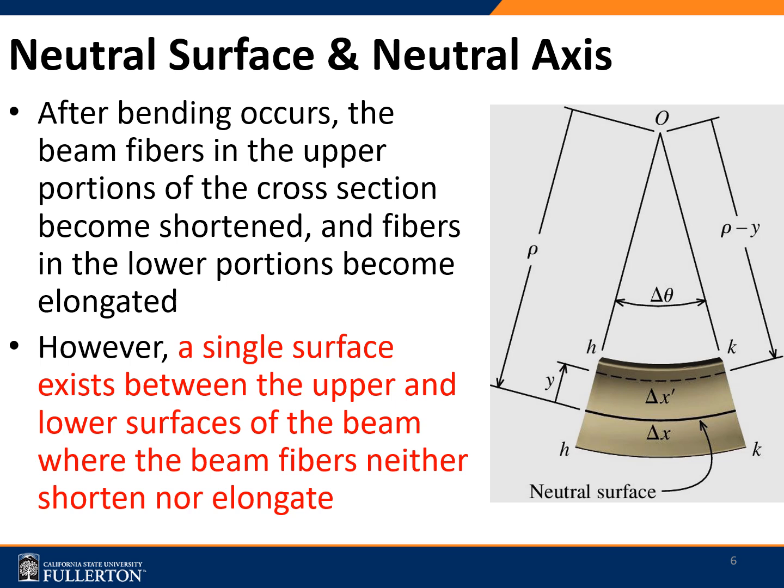If you consider a bending scenario, as you can see here in this figure, towards the top side of the section, the fibers tend to contract, which means their length decreases. On the other hand, on the bottom side of this section, the fibers tend to expand. That means their length increases. Naturally, there would be a fiber between the contraction and expansion which does not change its length, which means it's not subject to an expansion or contraction. In other words, you could say it's not subject to any force.